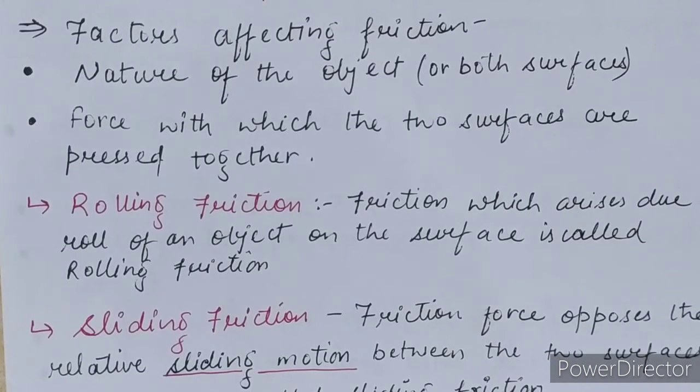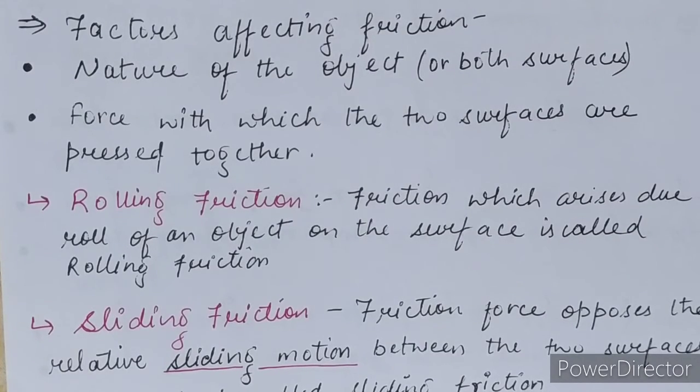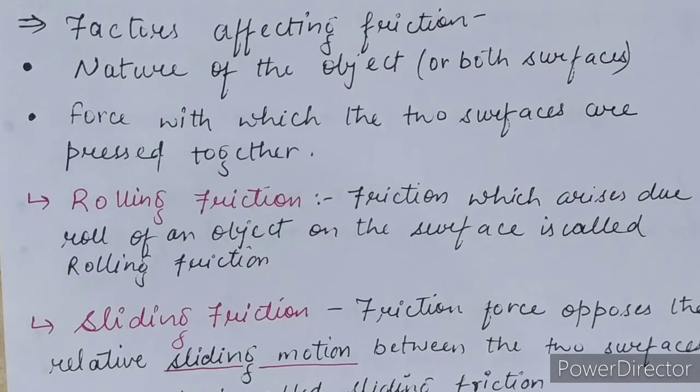Now, according to the activity, I think you are able to understand what is friction and what are the factors affecting the friction. Okay, so here we have concluded that mostly there are two factors which affect the friction.